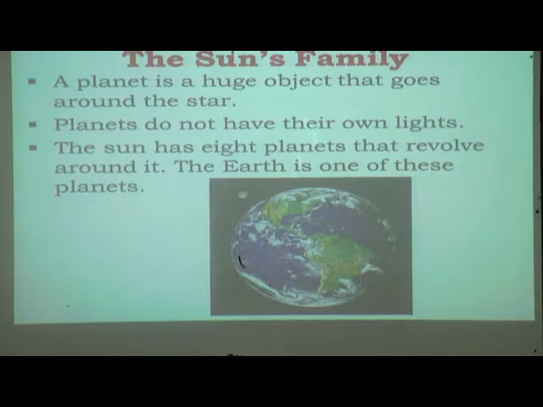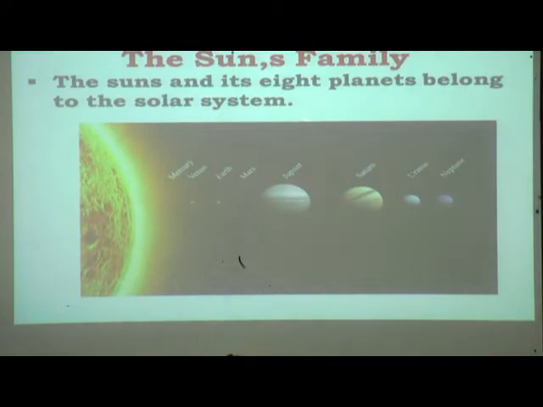Okay. How many planets are there in the solar system, students? Yes, we have studied. Yes, very good. The sun and its 8 planets are there in the solar system. What do the sun and the 8 planets belong to? Yes, they belong to the solar system. The sun and the 8 planets belong to the solar system.